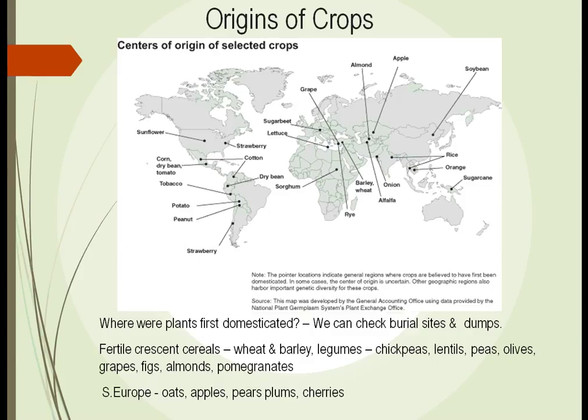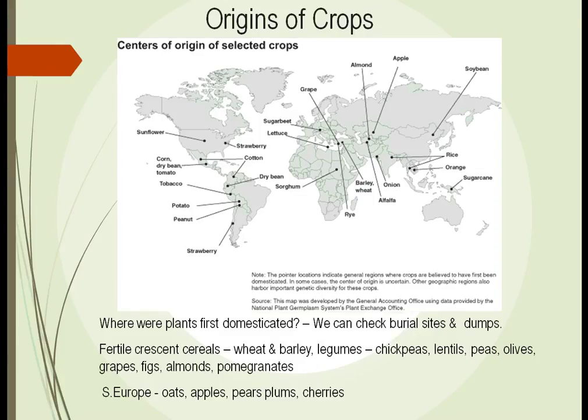This map here then shows some areas where plants were thought to originate. Again, you saw the original pictures of the Americas, where some of our dominant foods were. Plants that may have saved the world, like the potato. We see it over in Russia, for example.